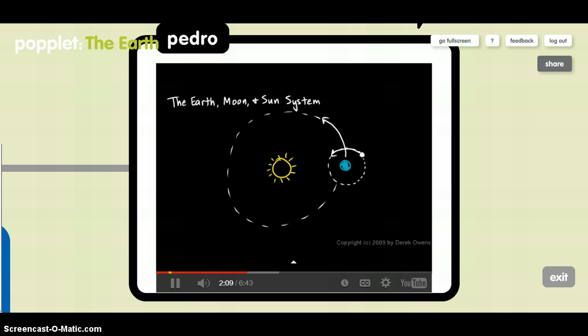Diagrams like this are useful for explaining certain things about the Earth-Moon-Sun system, but diagrams like this are typically not drawn to scale. A diagram like this shows how the Earth and the Moon move relative to the Sun, but they don't give us an accurate visual picture of the sizes and the distances. What I want to do now is show you some accurate images that will give you some understanding of the relative sizes of these objects and how far apart they are.